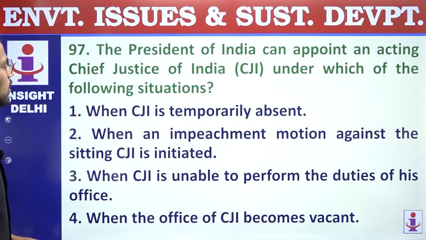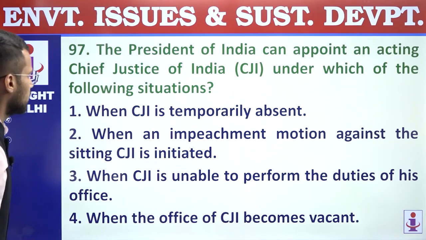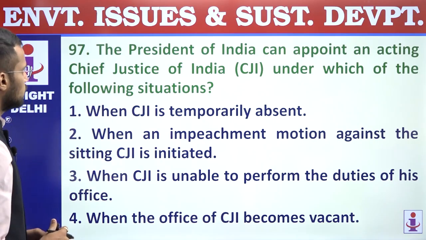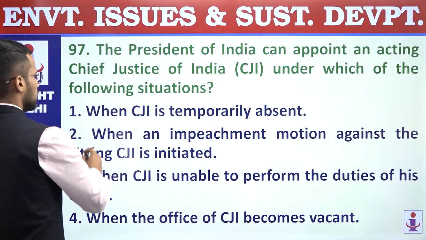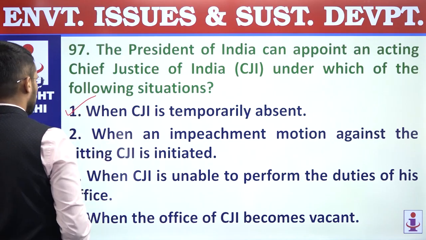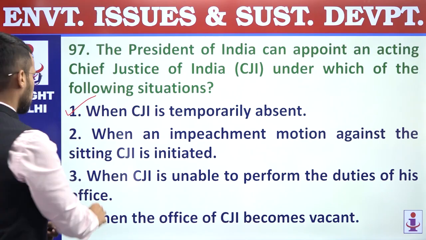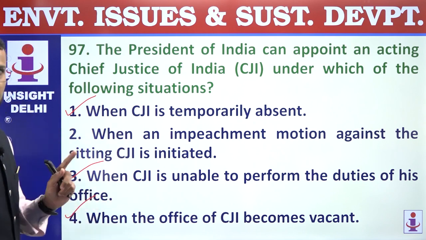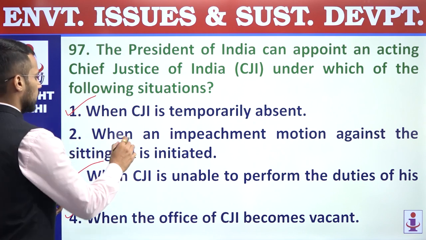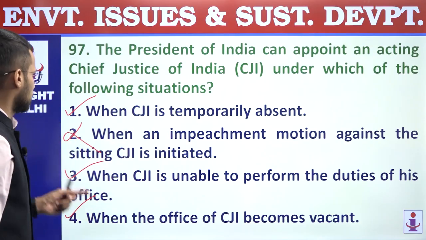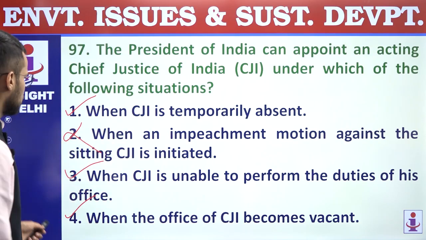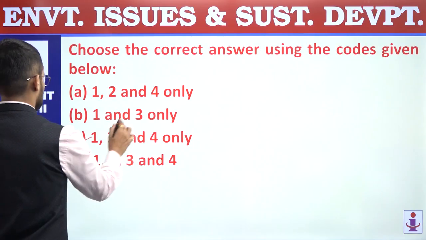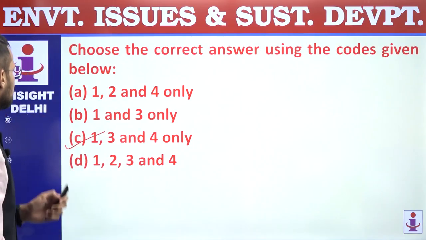97. The President of India can appoint an acting Chief Justice of India under which of the following situations? So acting Chief Justice of India can be appointed when CJI is temporarily absent, when CJI is unable to perform duties, when the office of CJI becomes vacant. But acting CJI cannot be appointed when an impeachment motion against the sitting CJI is initiated. And that's why answer is 1, 3 and 4, which is mentioned in option C. Question number 97, answer is C.